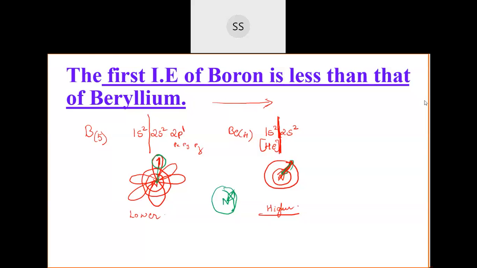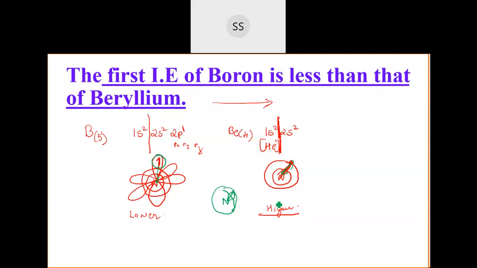Atomic radii means you want to mention the atomic radius of beryllium and boron. You can mention it, but then you have to memorize that. So that's the reason why it is not required, because we can't remember the atomic radius of all the elements. So you just give this specific reason, a general reason about this.